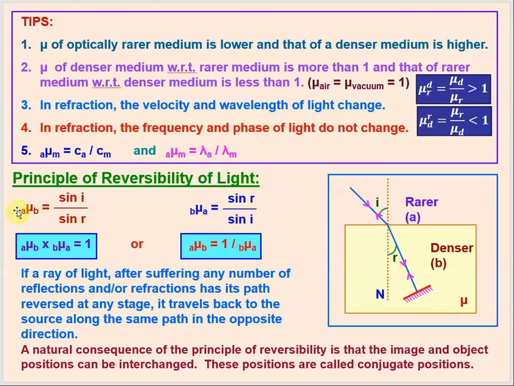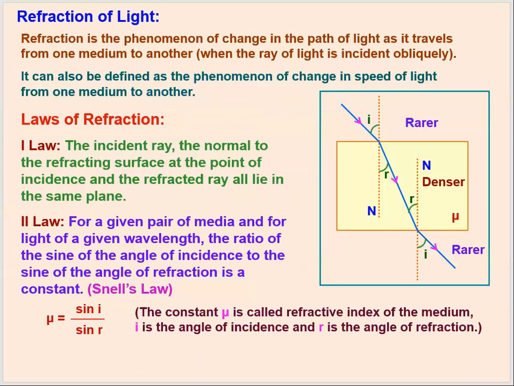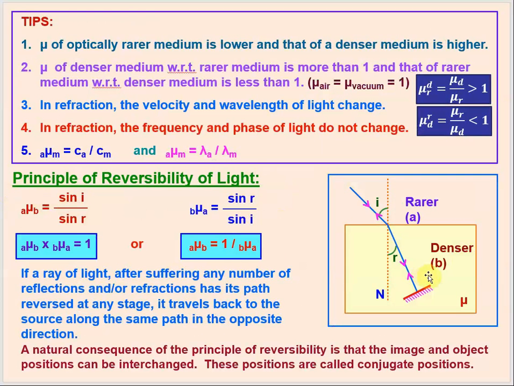So in the first case, whenever light goes from medium A to medium B, the refractive index of B with respect to A is sine of angle of incidence to the sine of angle of refraction, according to Snell's law, as we have discussed. And in reverse direction, whenever this light is reflected back, it just retraces its own path, or we can say the light just travels back along its own path from which it was coming.